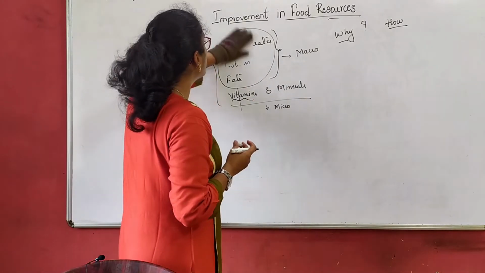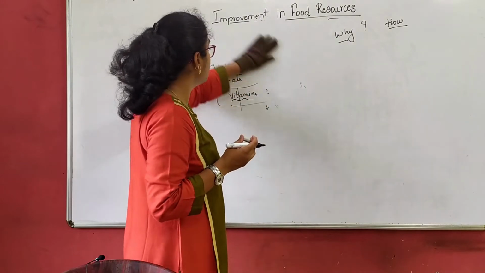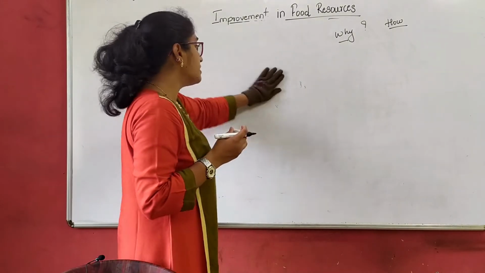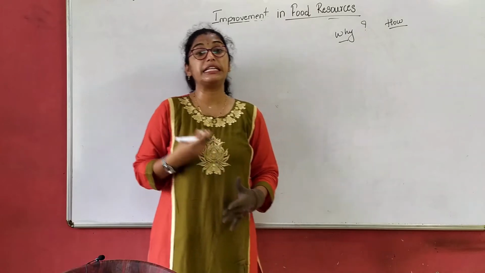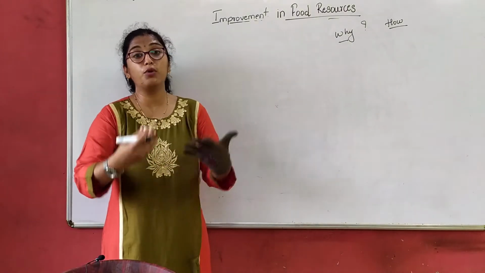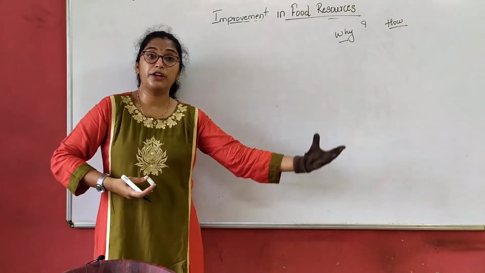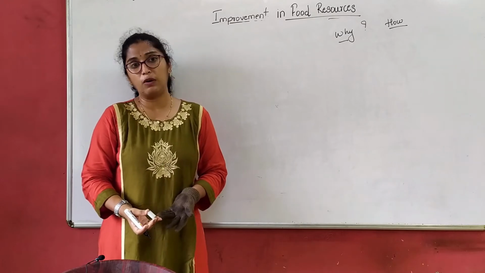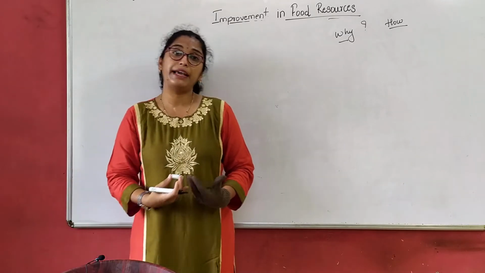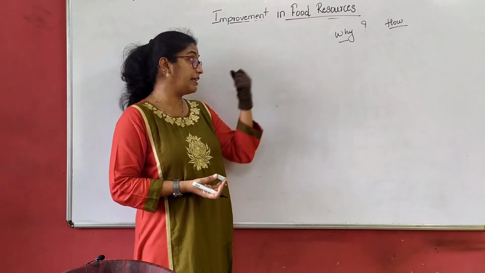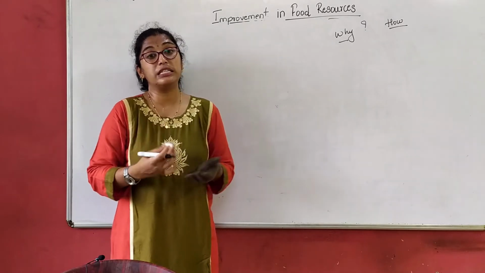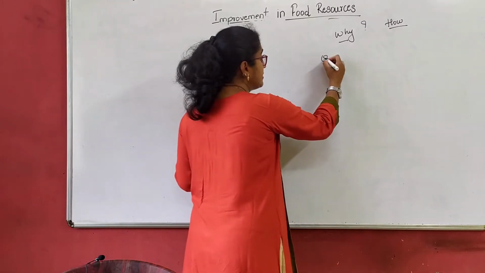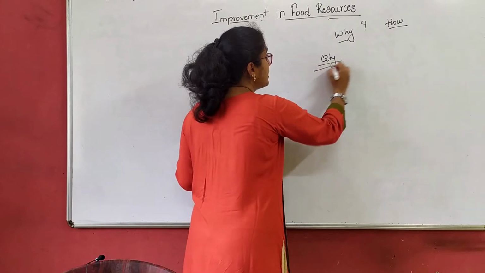When we talk about why we have to improvise the food resources, it is because as the population of our country is increasing, more and more food we require. More number of people in your home, more amount of food you buy from outside, correct? Similarly, as population increases, the quantity of food required also increases.